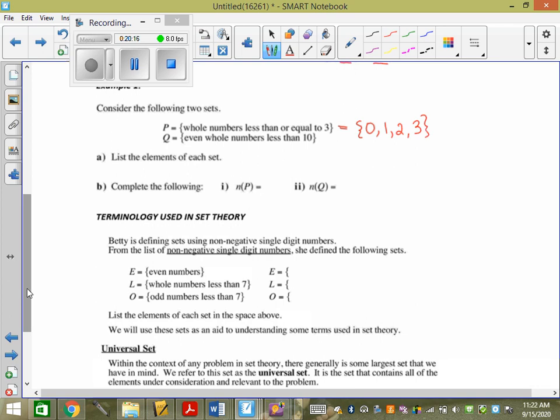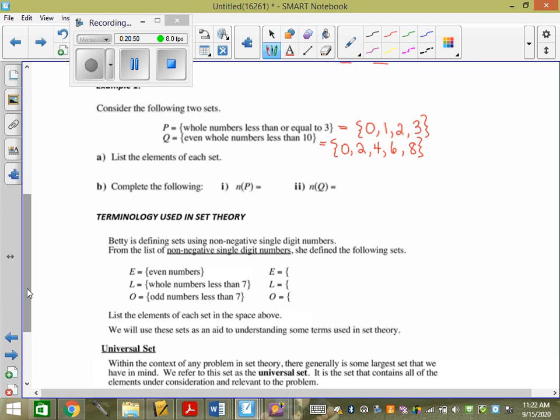This is true. Q is even whole numbers less than 10. So what do I start at? 0, 2, 4, 6, 8. This time do I include 10? No, because it just says less than. So do I include the 10? No.